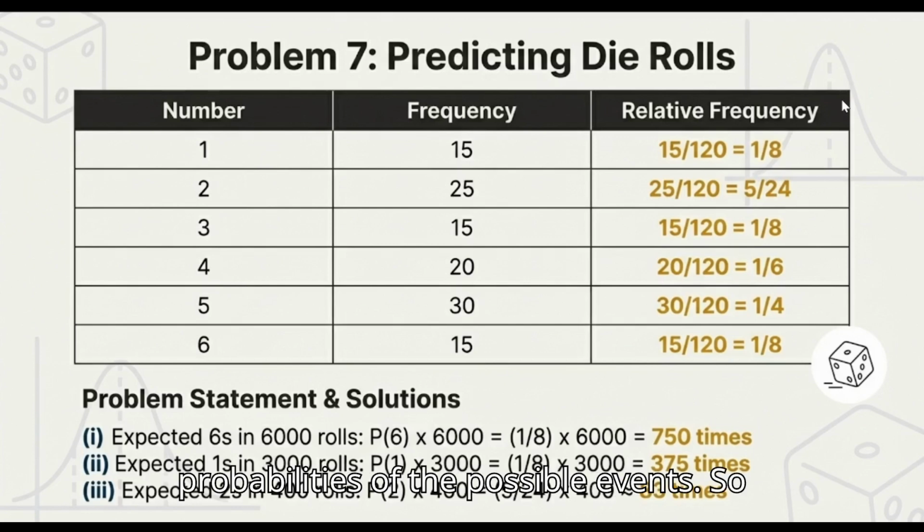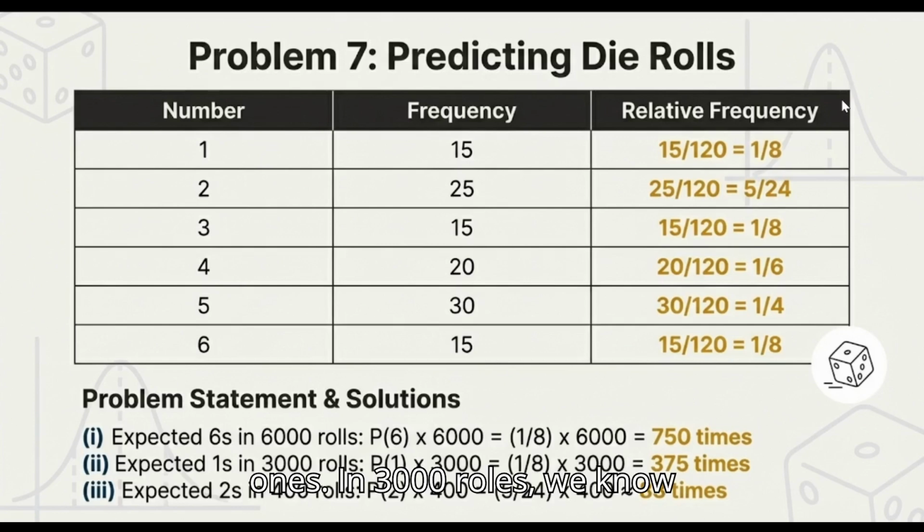So, firstly, in the first part, what is the problem statement? Expected 6s in 6,000 rolls. Firstly, we will take the probability of 6 and multiply that with 6,000. The probability of 6 will be 1 by 8 and multiplied by 6,000, that is 750 times.